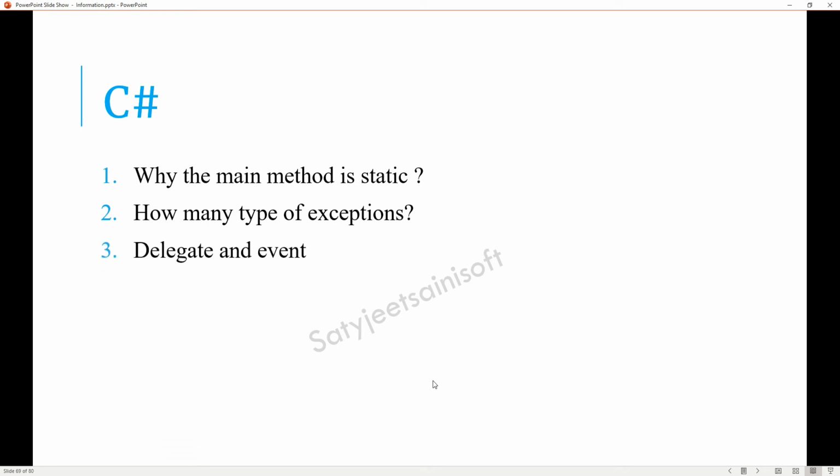The next one is delegate and event. We know that a delegate always carries the reference of a function, and an event does the same thing, because for creating an event there should be a delegate first. But there are some advantages and disadvantages.